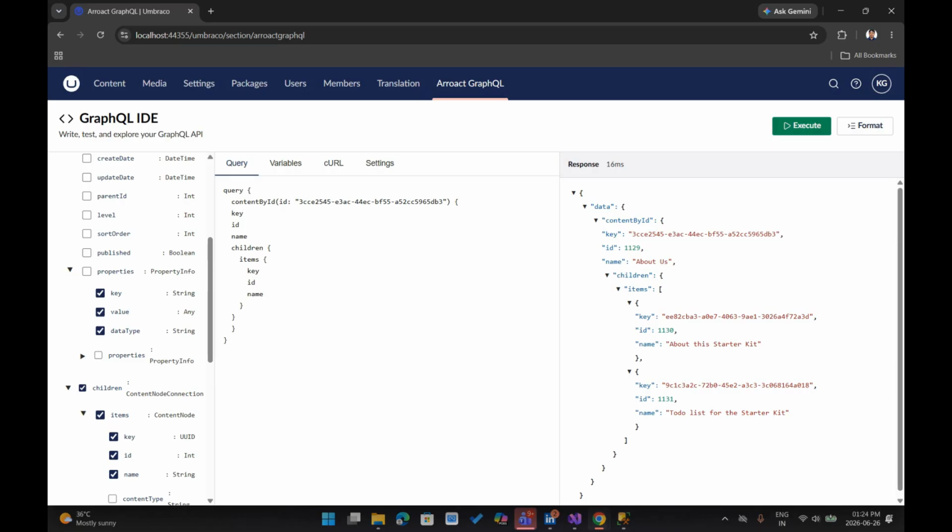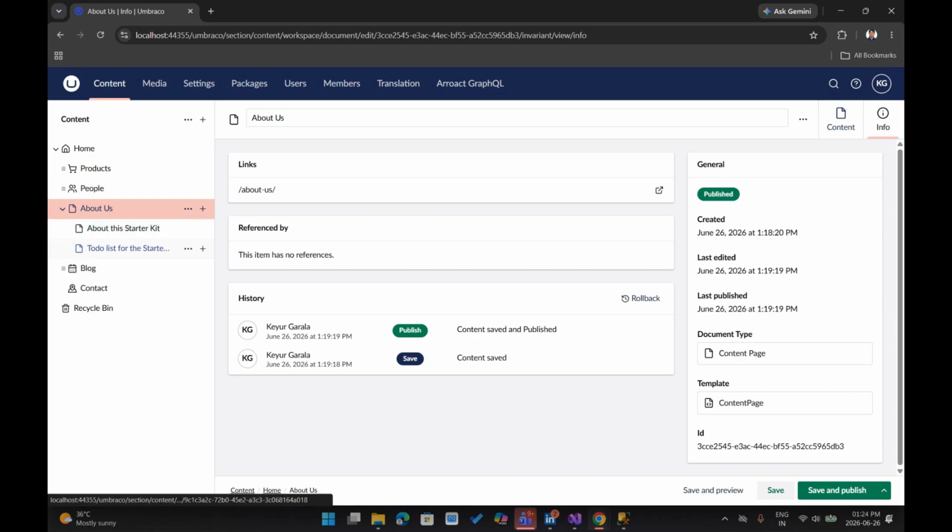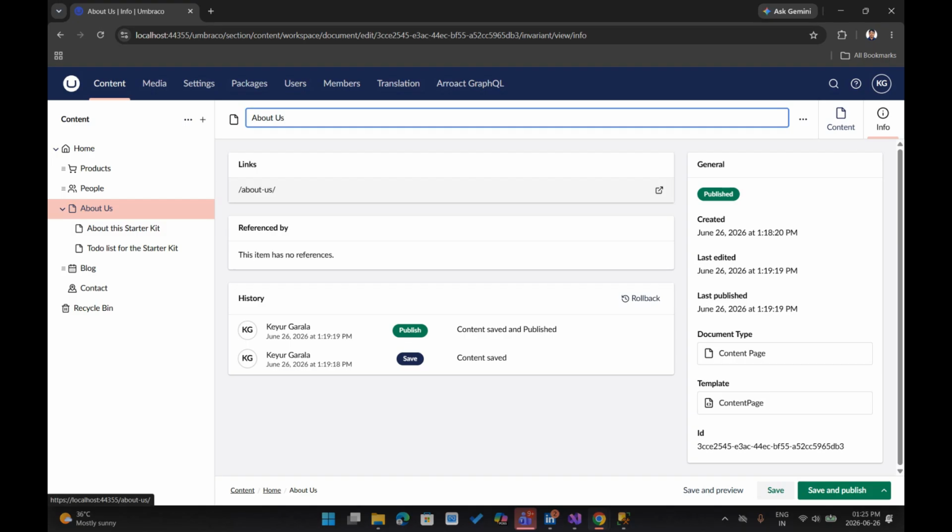So you can enable children, add that filter, and execute the query, so you can get all the children which are available in that particular page. In the about us page we have two children available, which are already shown in your GraphQL.